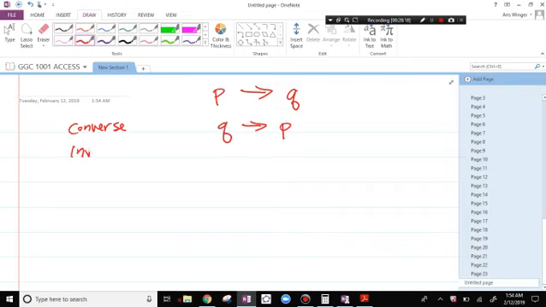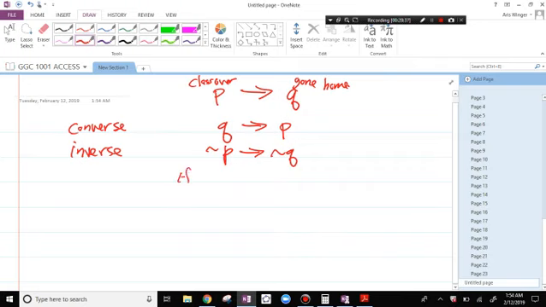The inverse, you don't switch them, but you just negate each one. So if this was class is over, I've gone home, the inverse of that is that if class is not over, then I have not gone home.